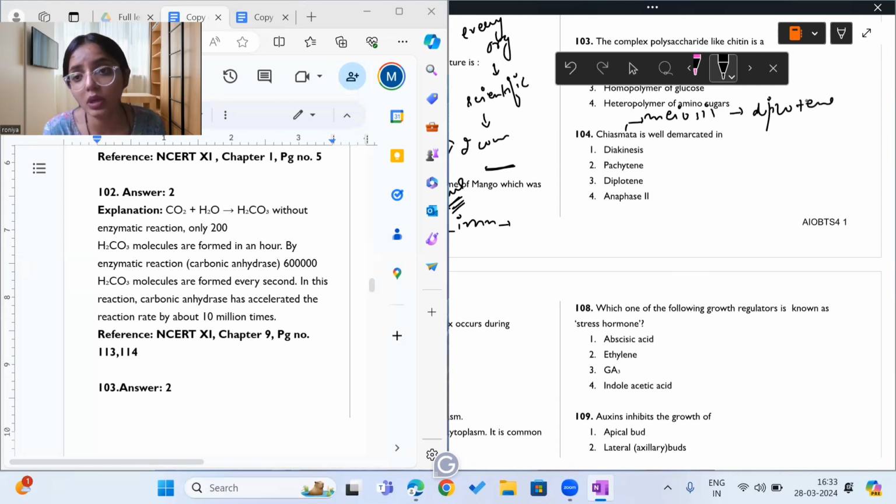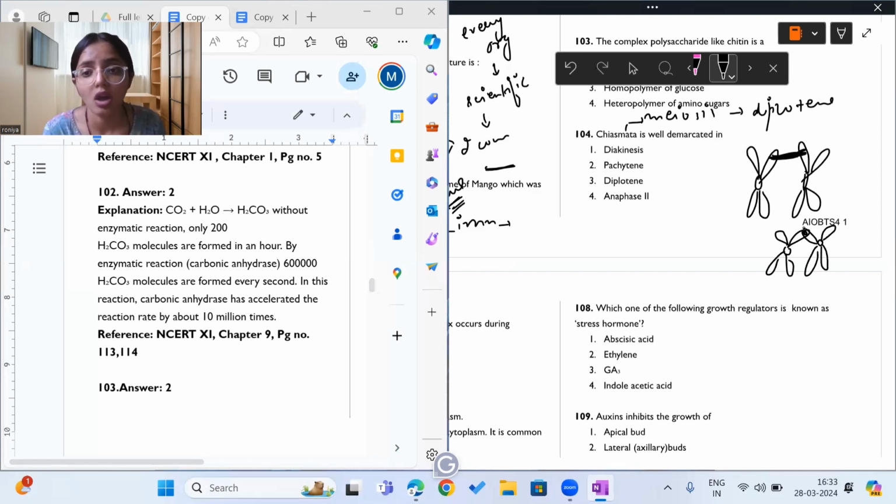In diplotene, after finishing the crossing over in pachytene, the site at which crossing over has occurred forms an X-shaped structure, and that X-shaped structure is known as chiasmata.